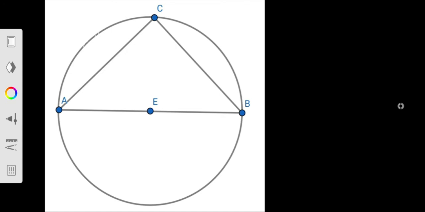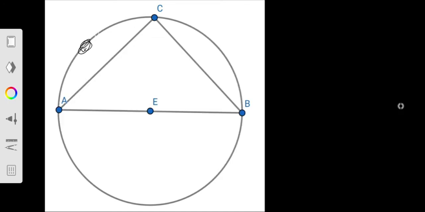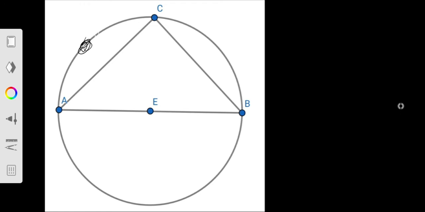Point C is now over here. Why is it not over here? Because he's telling you that point C is nearer to point A than it is to point B. So this is your new triangle.